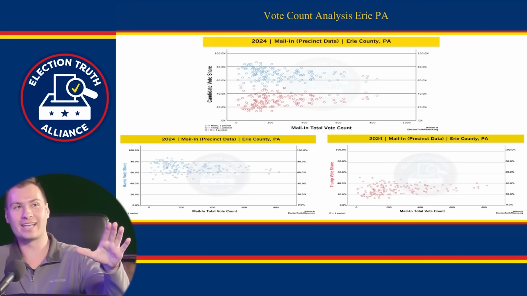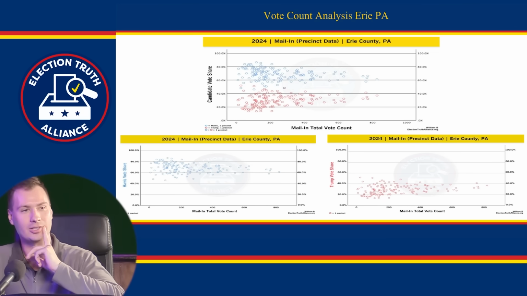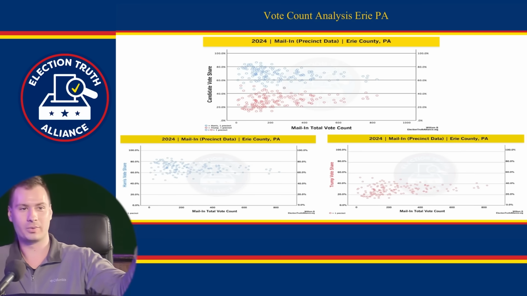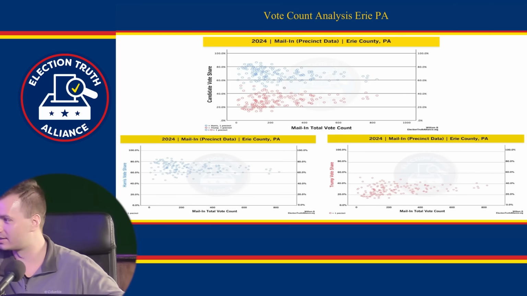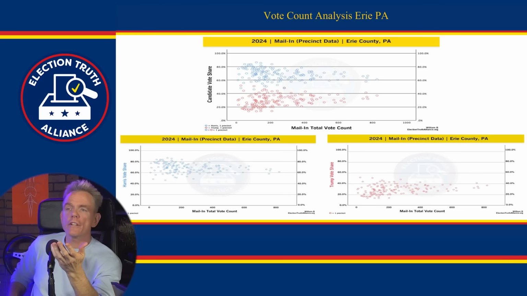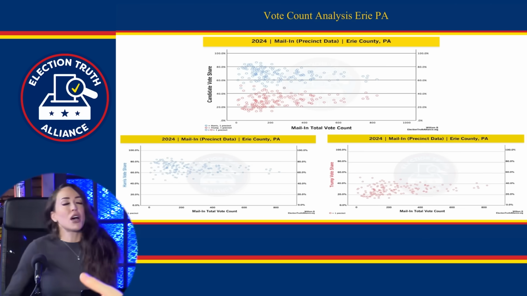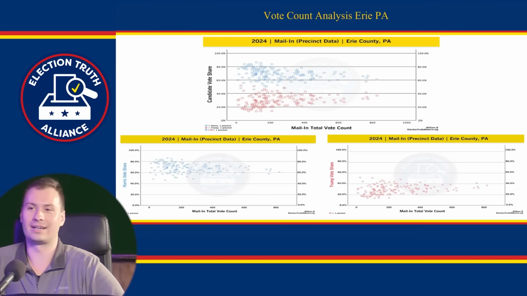This is Erie County, Pennsylvania. I think this is a top 5 density county in the state. It's either the 3rd or the 5th largest county. And a similar pattern. They don't have as many precincts here, so the shape isn't as well defined. But generally speaking, you can still see it. This is roughly a straight line. It is not a rhomboid.